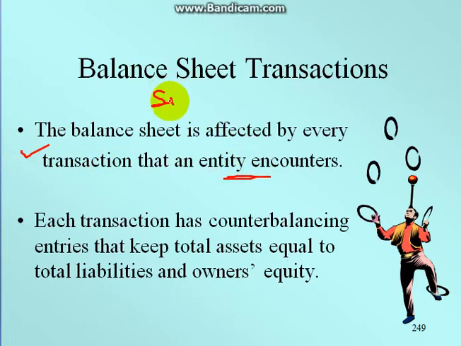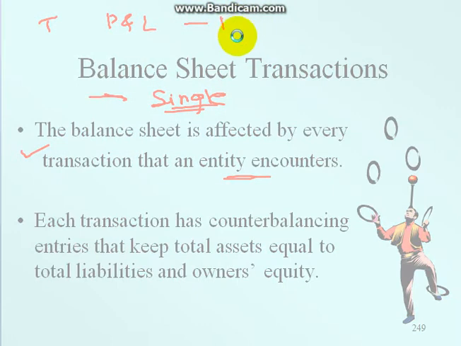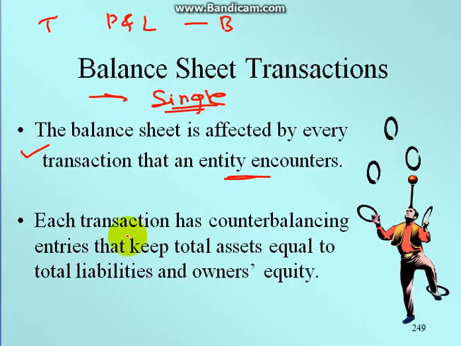Even if a single transaction is made, the balance sheet changes. So my dear friends, before calculating the balance sheet, always finalize the trading account, then do the P&L, and then prepare the balance sheet. If people try to make the balance sheet at any stage, then it becomes quite difficult. So each transaction has counterbalancing entries to keep total assets equal to total liabilities plus owner's equity.